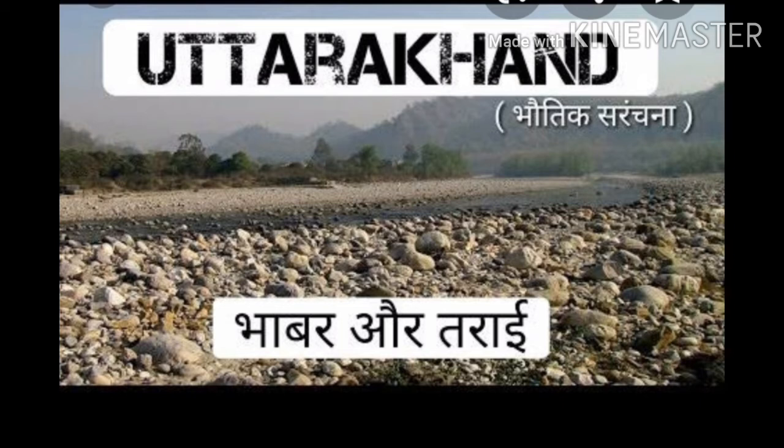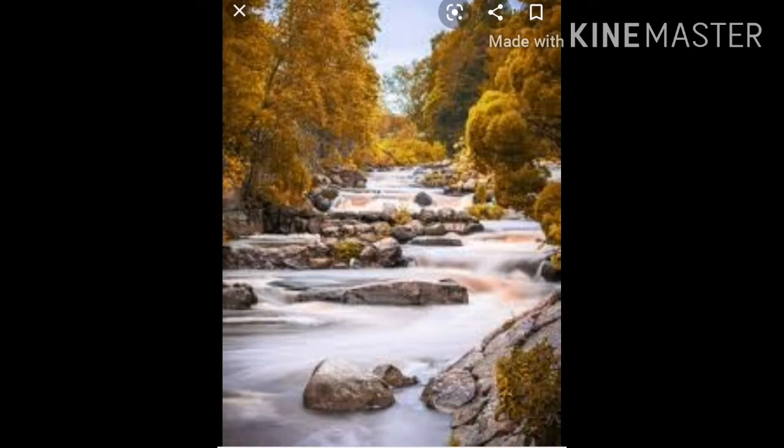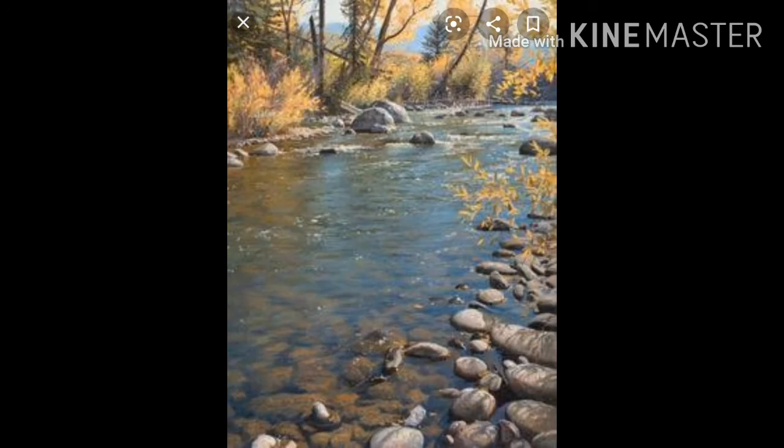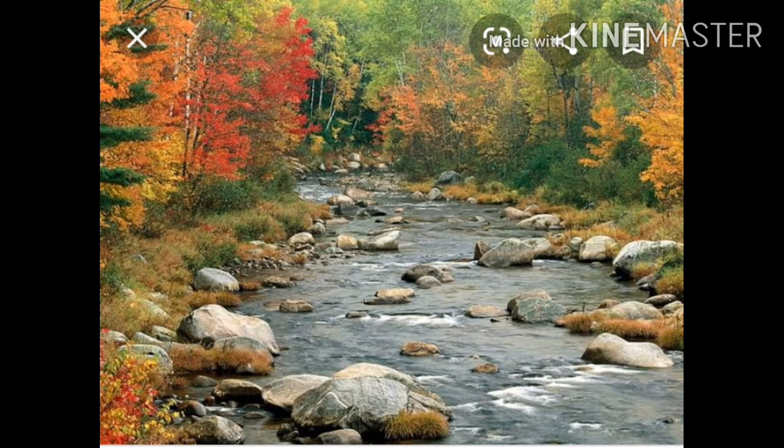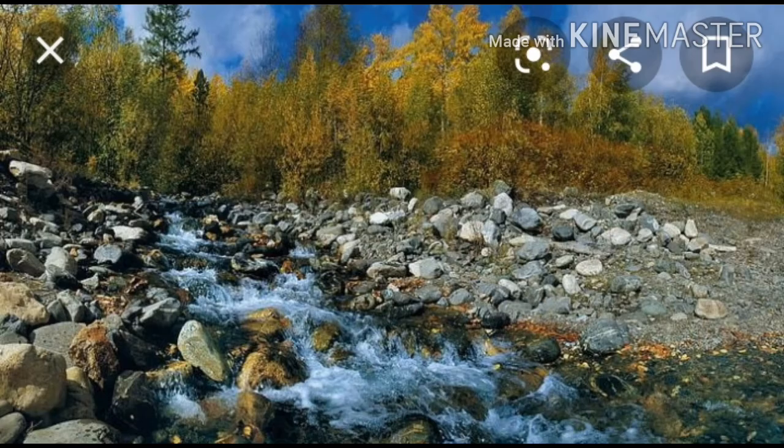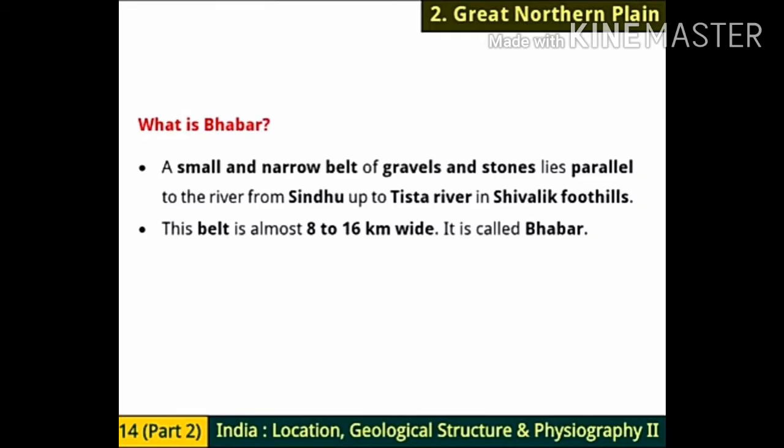You must have visited river banks. If you will see both the sides of the rivers, you will find these gravels and stones. There is a belt of these stones and gravels on both sides of the river, both the banks of the river, and this is called Bhabar. It isn't much wide, but at least it is 8 to 16 kilometers wide. And these gravel and stones, these parallel lines of these things, the belt of it, it is known as Bhabar.